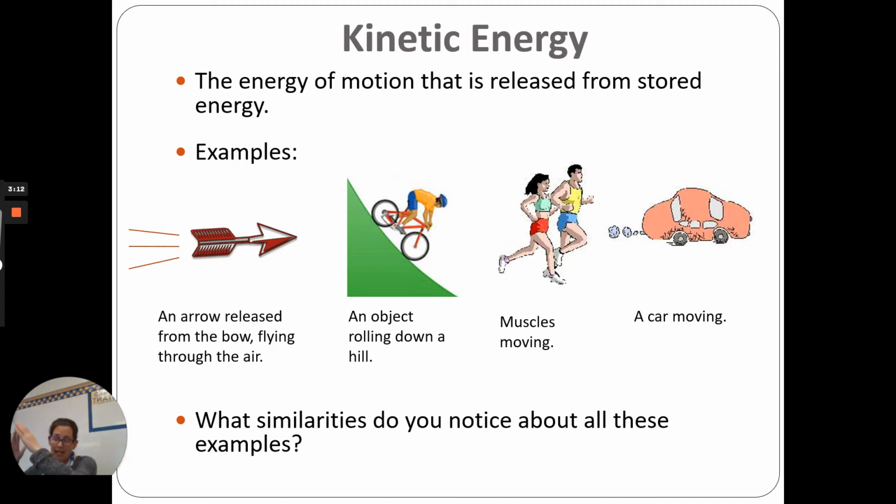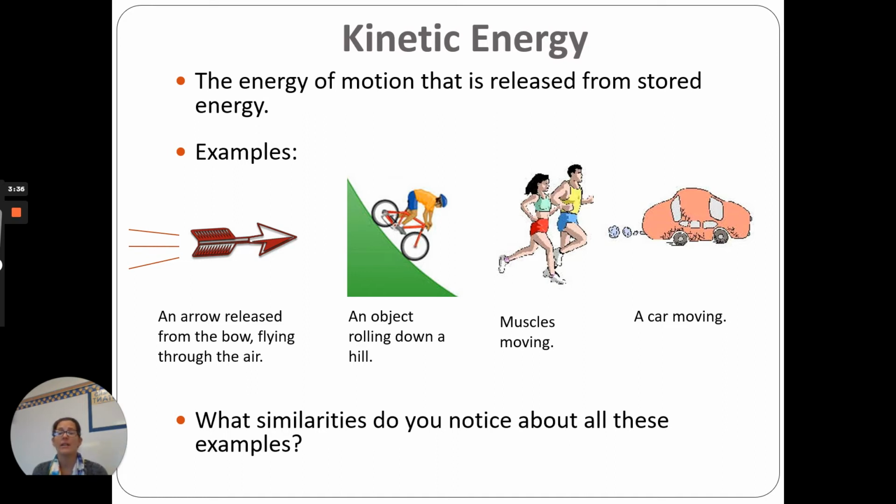So that bike is not potential anymore because it's moving. Our muscles moving, these people are running. That's a good example of kinetic energy. They're in motion. And then a car moving. The car has gasoline in it. That potential energy in the gasoline has turned into motion. It's turned into kinetic energy.